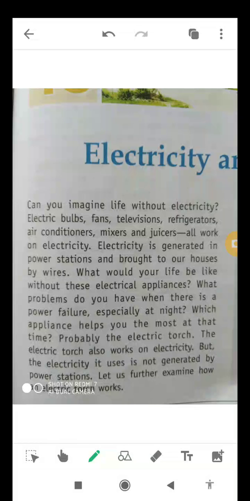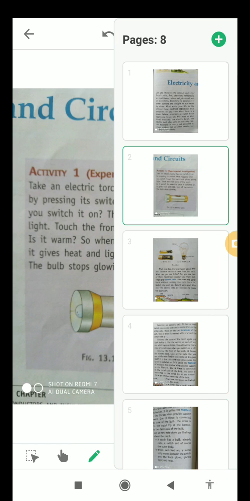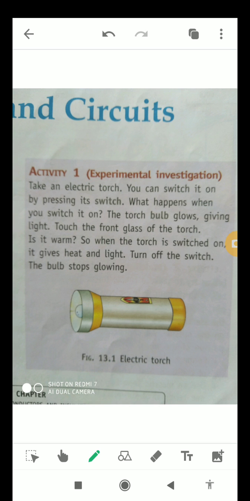Myself Ajit Pratap Singh. Today in video number 33 I will tell you about electricity. What are the uses of electricity? Apart from this, I will tell you about the use of electric torch and how it is made.